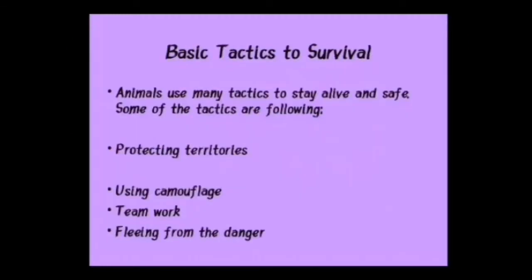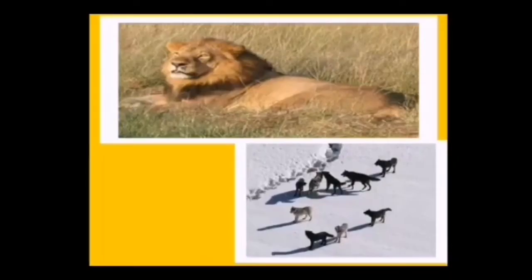Next, I'm going to tell you about the basic tactics for survival. Animals use many tactics to stay alive and safe. Some of the tactics are protecting territories, using camouflage, teamwork, and fleeing from danger. Now, how do they use these tactics? Come along. First of all, I'm going to tell you about marking territories.